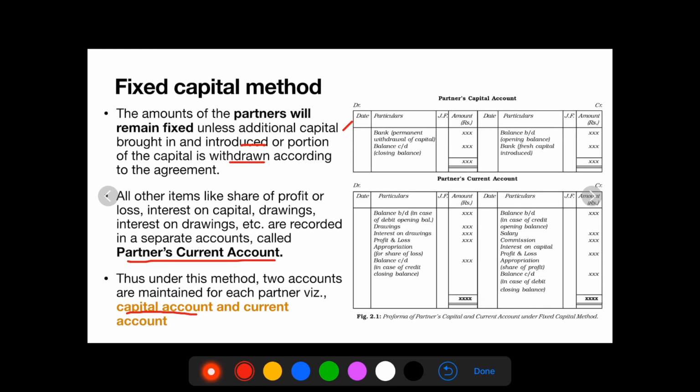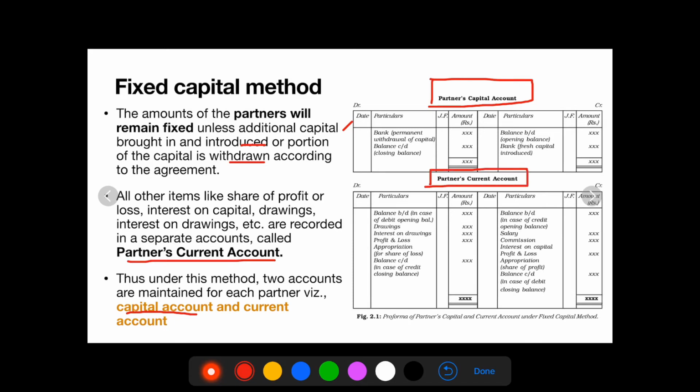So here you have a look at the partners capital account and partners current account. This is the pro forma for you to understand how to prepare the partners capital account under the fixed capital method. 1. Partners capital account. 2. Partners current account.